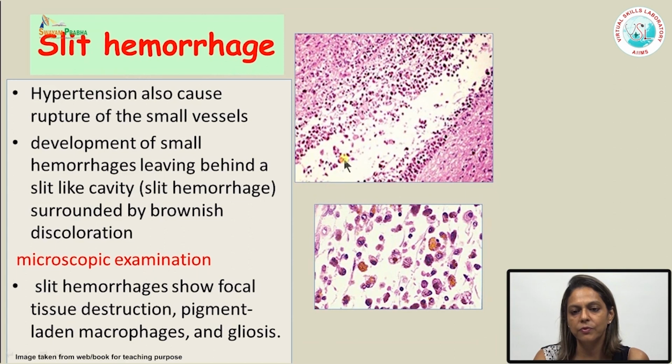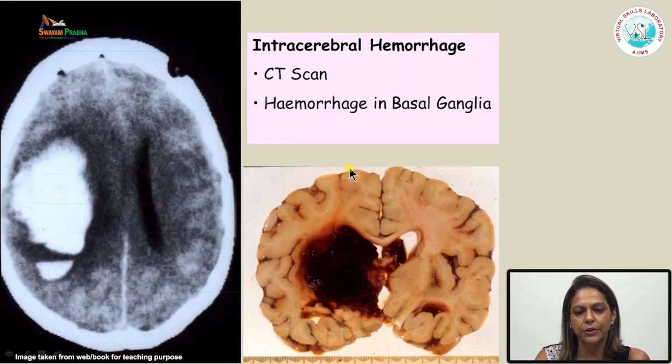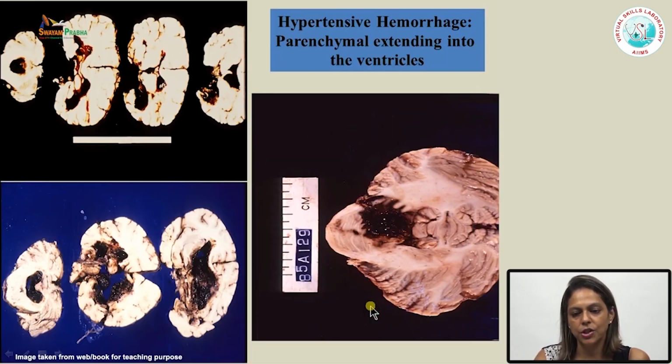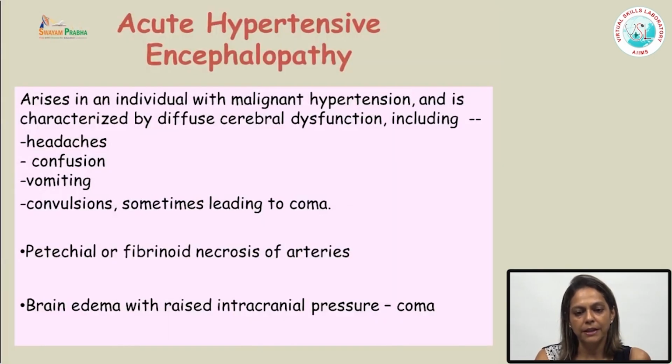So these aneurysms, when they rupture, lead to bleeding. So whenever there is leakage of blood, the blood is taken up by the macrophages, so you will have a slit like area surrounded by macrophages, and these are known as slit hemorrhages. So these patients can also present with hemorrhage, which is mostly seen in the area of the basal ganglia, or they can also have extensive intraventricular and parenchymal hemorrhage.